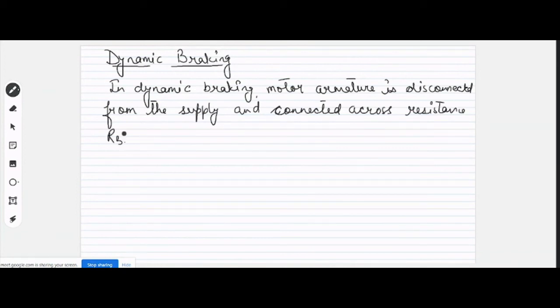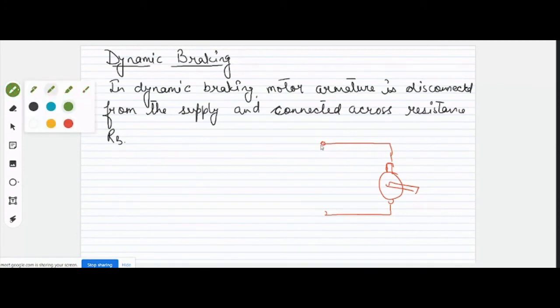Instead of connecting the armature circuit to the supply, we disconnect it and connect it across the external resistance RB.